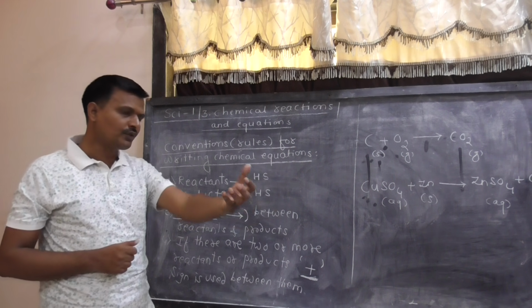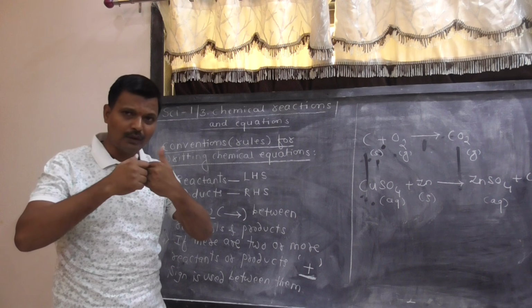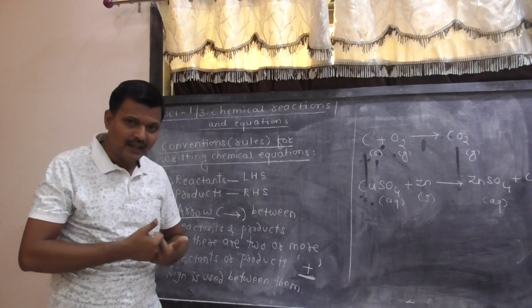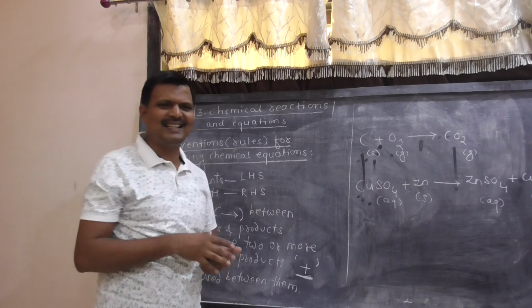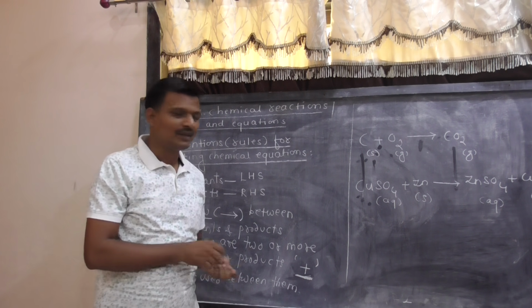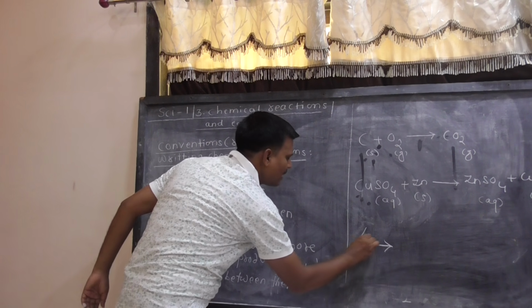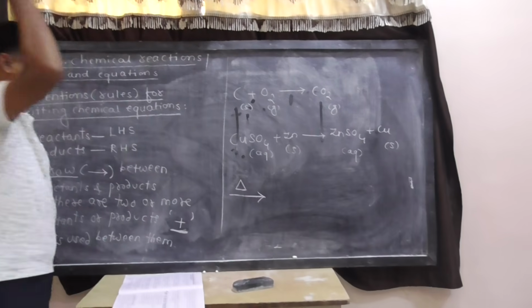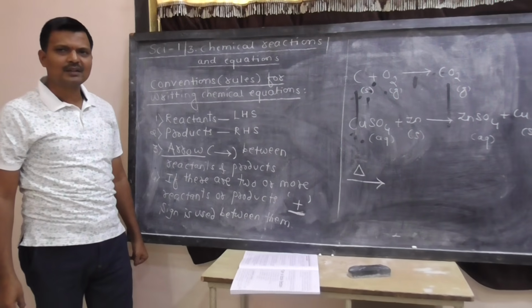When heat is to be given from outside to perform a reaction, एखादी रिॲक्शन परफॉर्म करण्यासाठी जर का बाहेरच्या हीटची आवश्यकता असेल तर that particular heat is mentioned on the arrow in the form of a triangle.